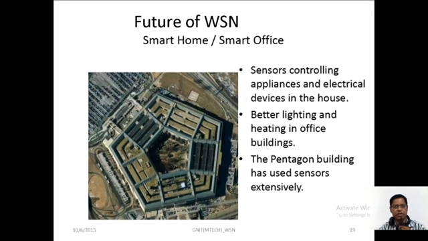And this is about the future of wireless sensor networking. We can see here a sensor. Through the sensors, a whole building or appliances or electrical devices can be connected in a house, in a building, in a large scale of data. Okay, and better lighting and heating in office buildings, and everywhere the sensors are being used nowadays.